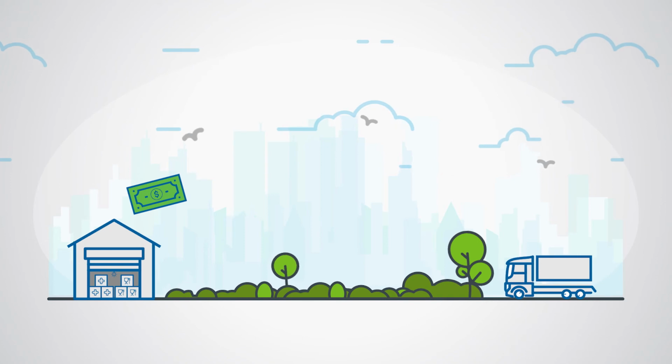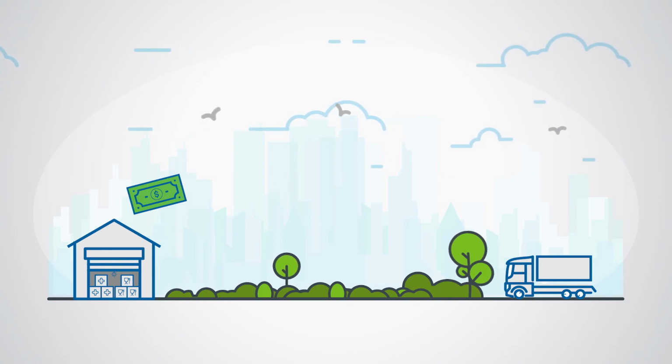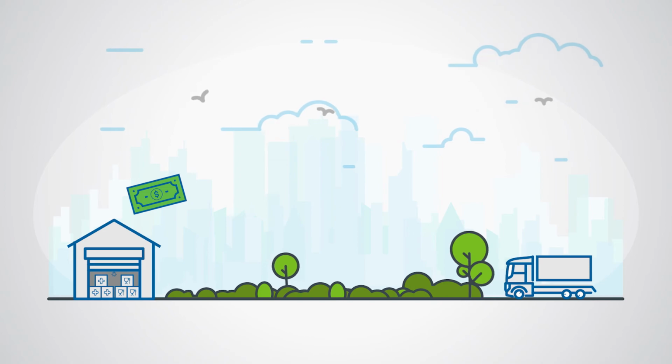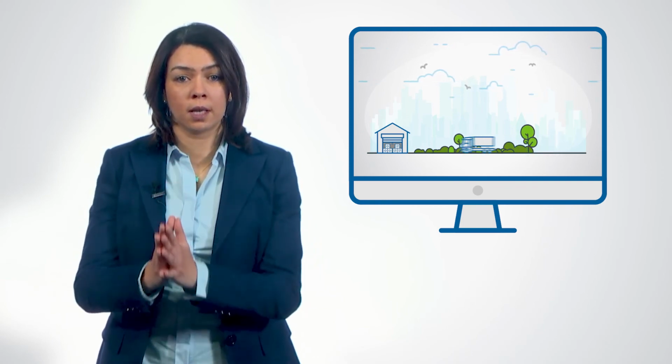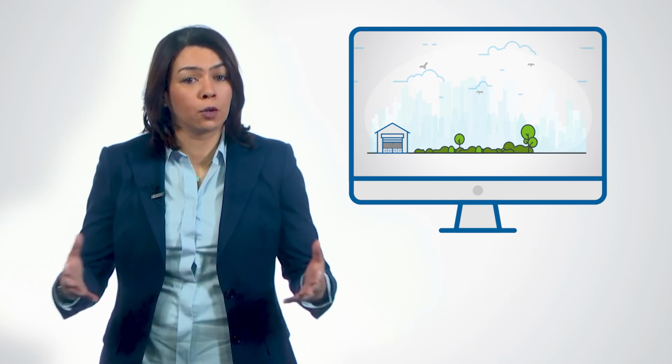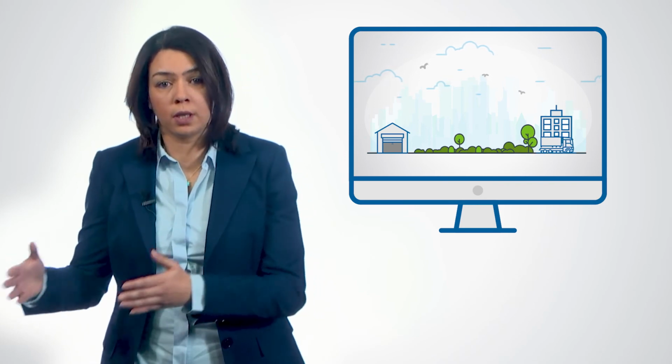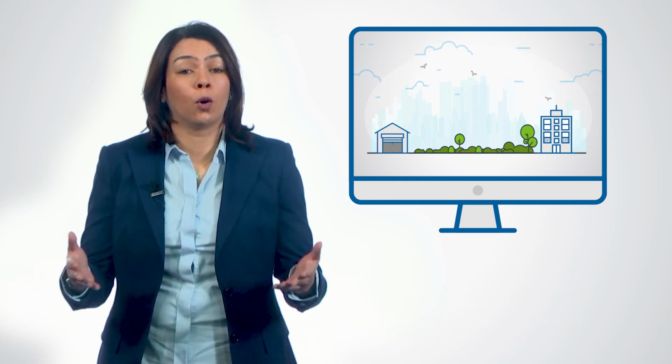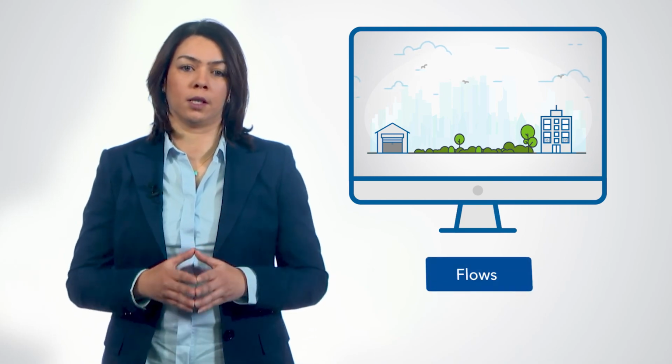The value of the warehouse stock of food and medical supplies can change over time for many reasons. Not only because the government may purchase new supplies, but also because it may need to use some supplies in an emergency or because some of the food supplies are expired and need to be thrown away. Maybe even the government decides to transfer some supplies from the warehouse to local institutions or other warehouses. In the GFS framework, all these increases and decreases in stock, no matter the reason, are treated as flows.